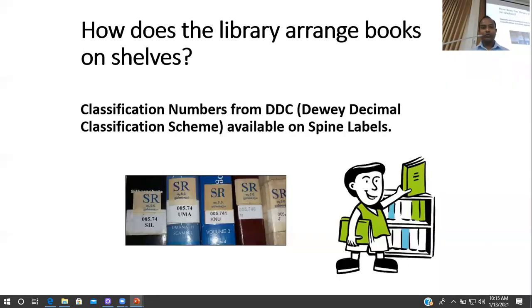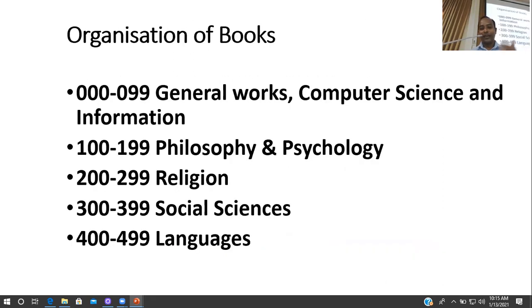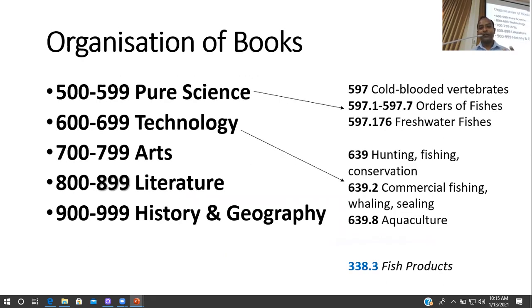Yeah, so some of these things are basic. When it comes to the physical arrangement, we divide books according to the subject and arrange them in the bookshelves. All of you are aware of the basic numbers assigned for your particular subject areas. Especially in the science faculty, you will find more books in 500 and 600, science and technology.